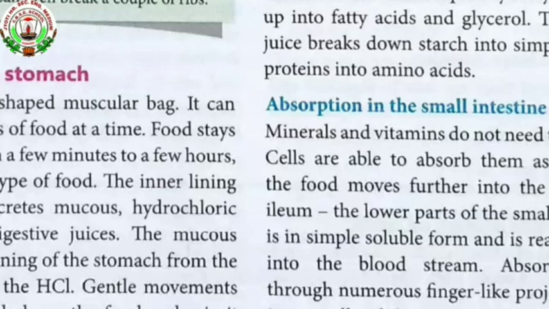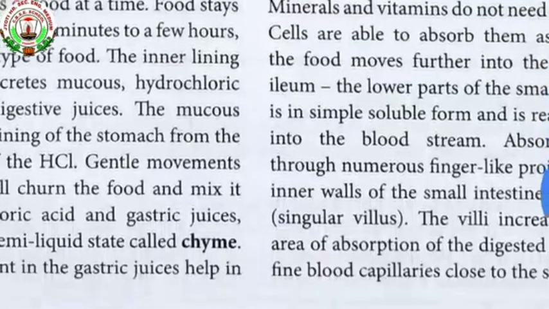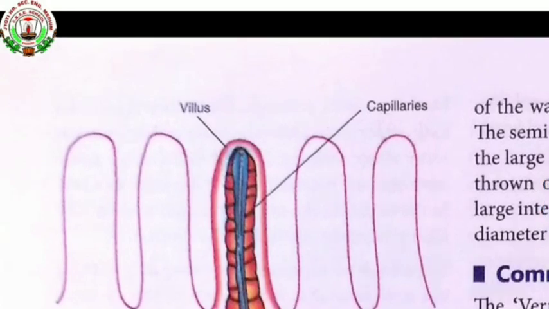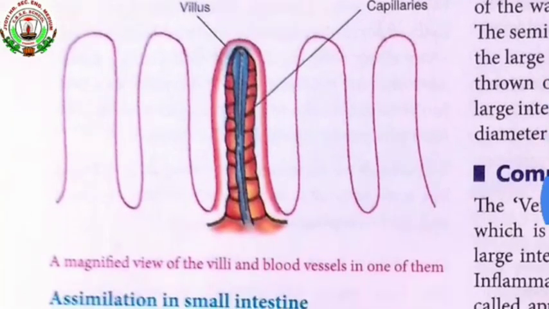In the villi, the blood capillaries are present, which absorb the energy and circulate it to the different parts of the body. The villi also increase the surface area of absorption of the digested food. Here you can see in the picture the finger-like projection. This is called the villi, and in the villi you see the blood capillaries are present. Through the blood capillaries, the soluble food, whatever energy is produced, is absorbed by the blood capillaries.